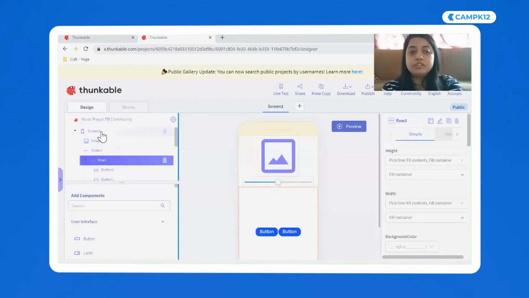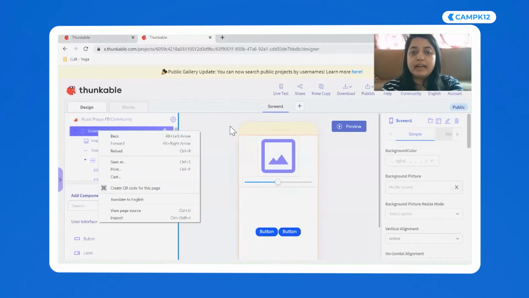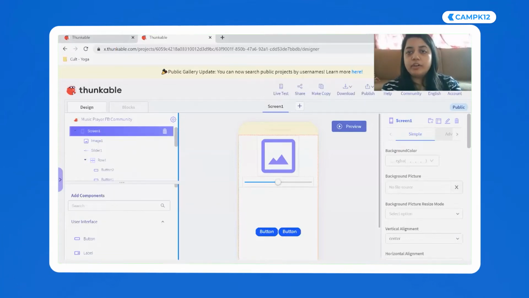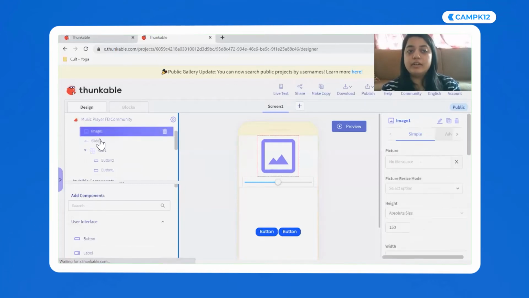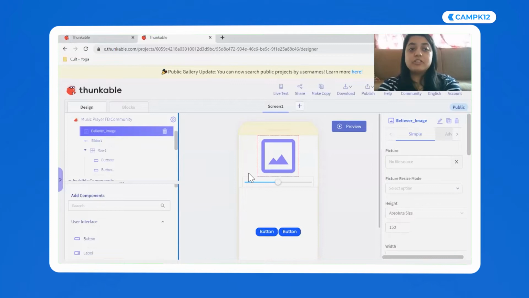Now let's see. Do you see here, I have screen 1. Can you see to the right side? I have something called rename. I can click on it and rename it. So I'm going to rename this image, and I am going to use my favorite song, which is Believer. I am going to say Believer image. So now I know that this is an image component.